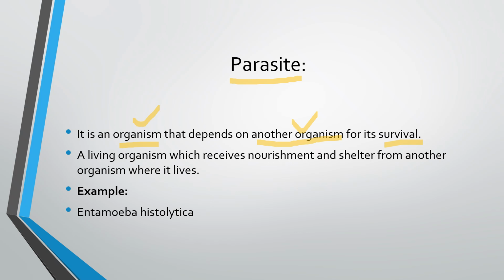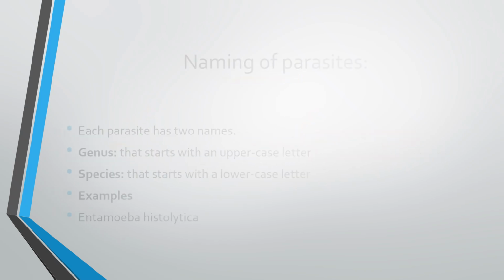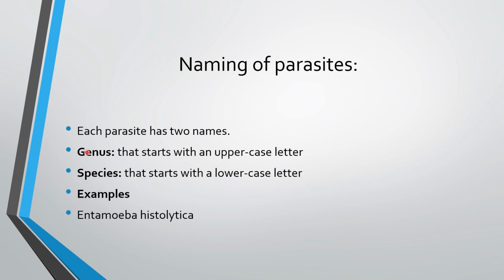Okay, the naming of parasites, what is the best way of naming parasites? It comprises two names. One is genus and the other one is species. The name of the parasite will always be in two different words. The first word is from its genus, and it always starts with an uppercase, capital letter. The following one is the species name, and it always starts with a lowercase letter. So an example is Entamoeba histolytica. You can clearly see that Entamoeba starts with a capital E, and histolytica starts with a small h.